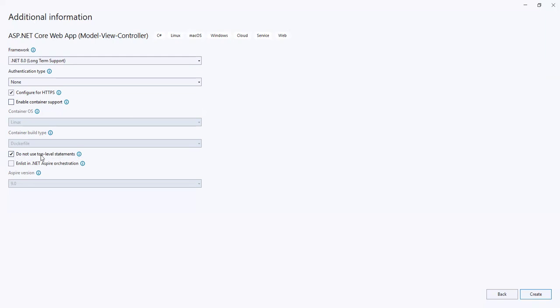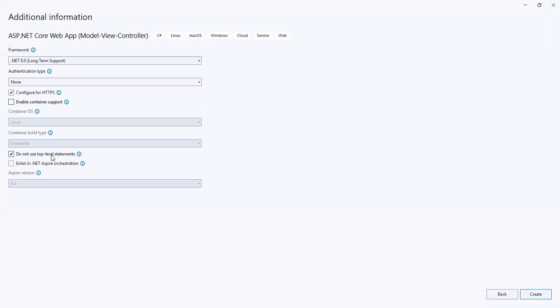And here, do not use top level statement. Do not use top level statement means some setting when you create the application in the program.cs file. I will show you what the setting is.